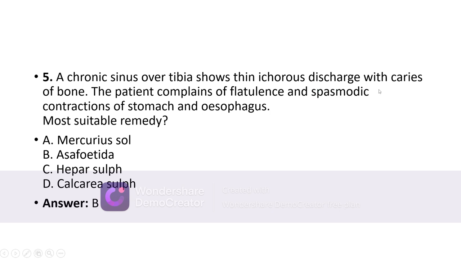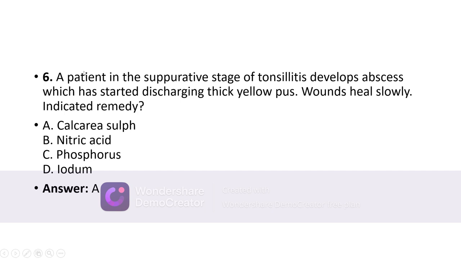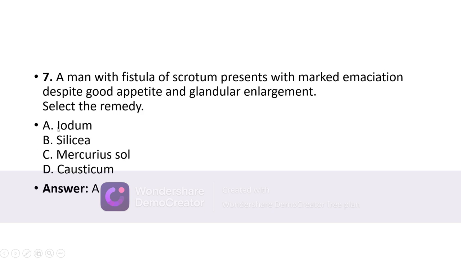Chronic sinus over tibia shows thin ichorous discharge with caries of bone. Patient complains of flatulence and spasmodic contractions of stomach and esophagus. Most suitable remedy is Asafoetida. Patient in suppurative stage of tonsillitis develops abscess which has started discharging thick yellow pus. Wounds heal slowly. Indicated remedy is Calcarea sulph.